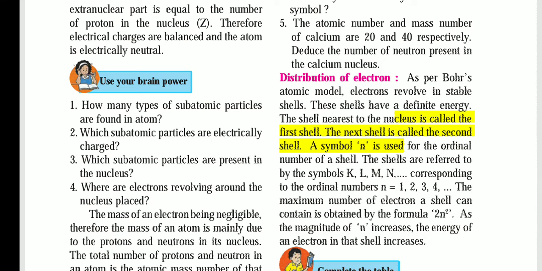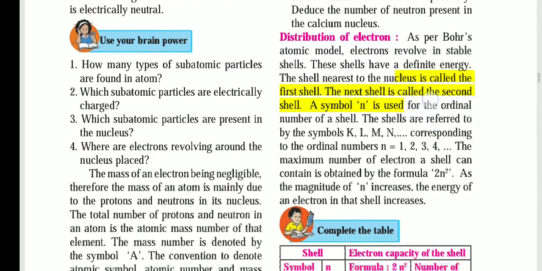K, L, M, N are the four shells you studied, starting from the nucleus. The first is the K shell, then the L shell, third the M shell, and fourth the N shell. That's why the numbers 1, 2, 3, 4 are given. The formula is also given here: 2n square.